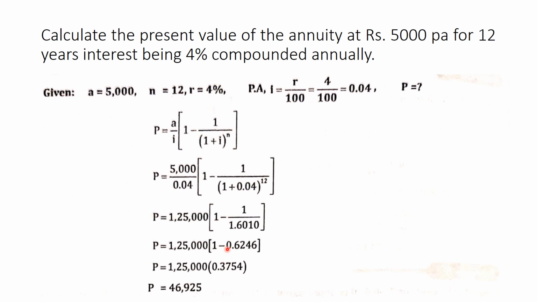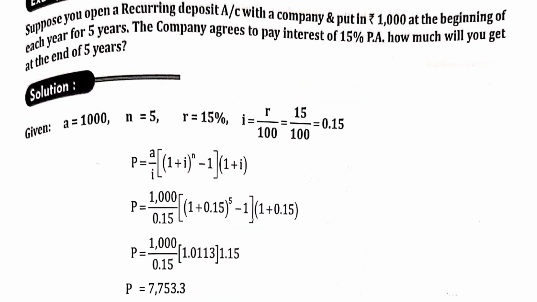So it's just normal division and multiplication that you are supposed to do. Next you multiply, and you will get the present value of annuity, that is 46,925 rupees.